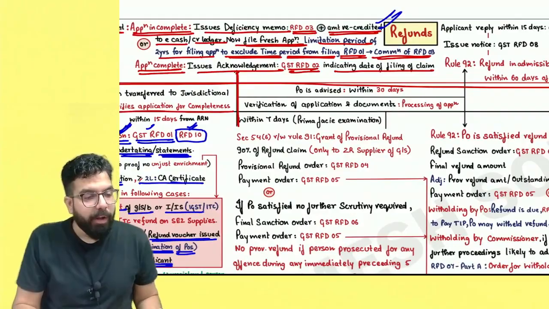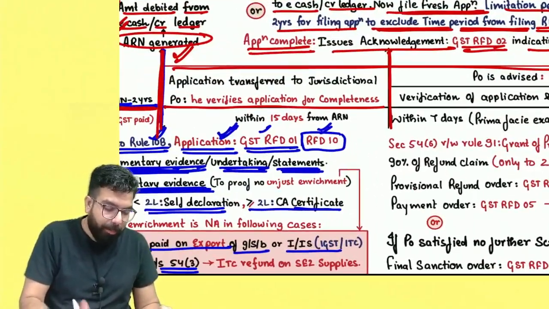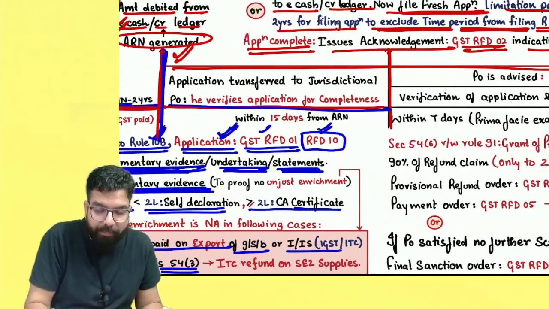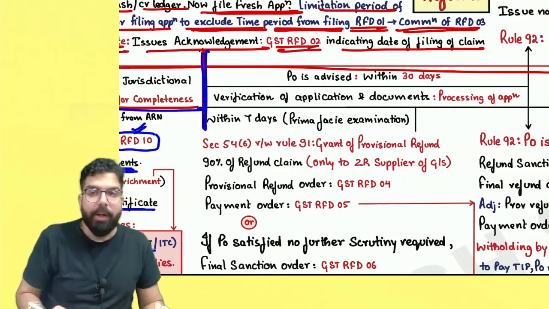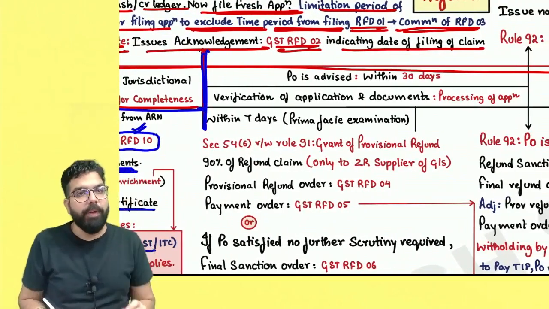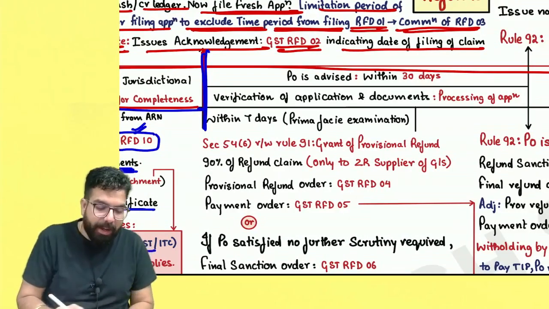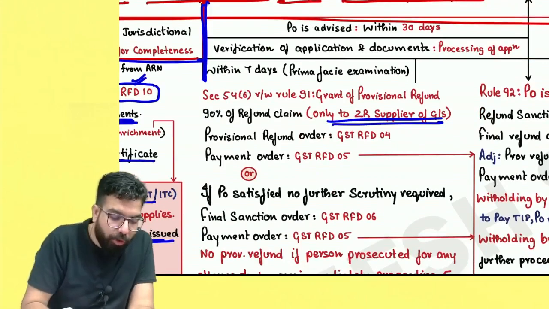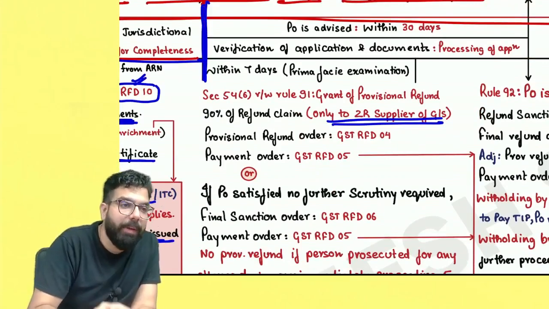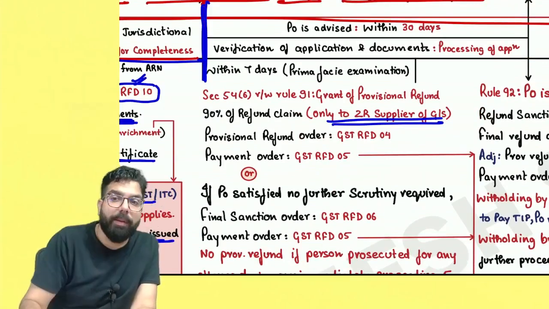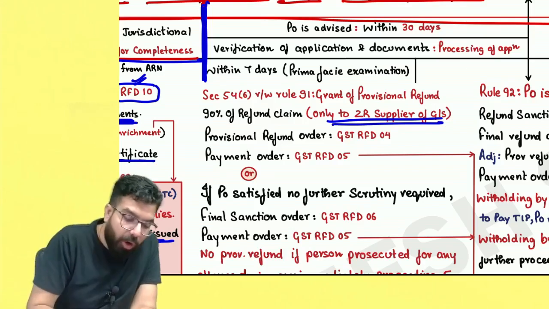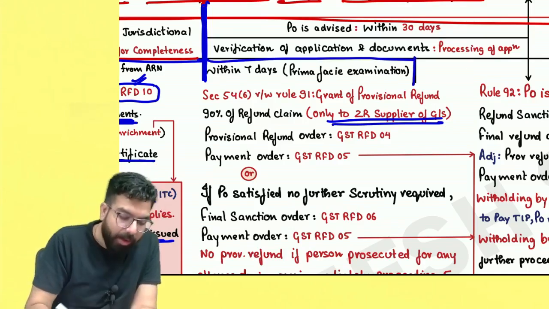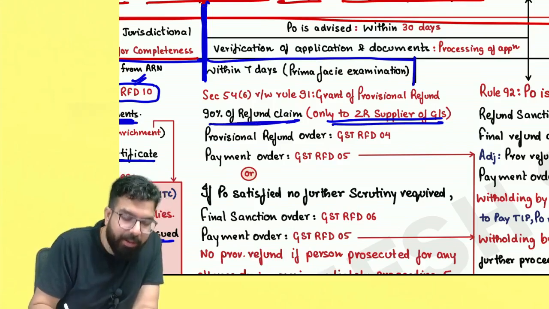Now, supposedly your application was accepted. Everyone, you filed your application, the proper officer verified it, and it was accepted. Remember one thing, if you are making zero rated supply, in the case of zero rated supply, they have told that from the date the acknowledgement is generated, because zero rated suppliers are always in need of funds, the government told that within 7 days, on the basis of prima facie examination, they will be given a refund of 90% of the refund claim.